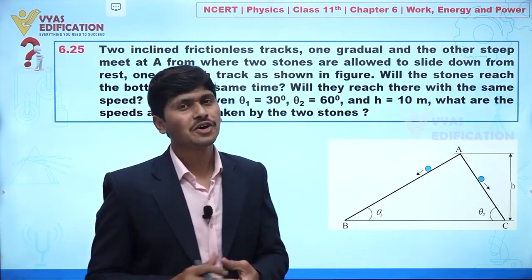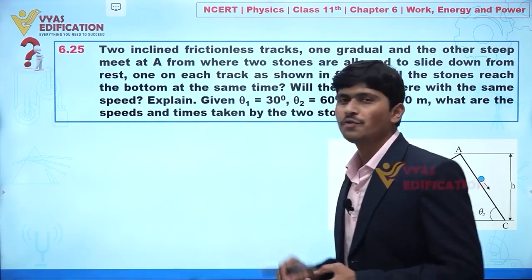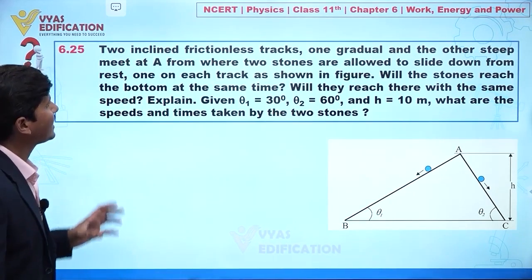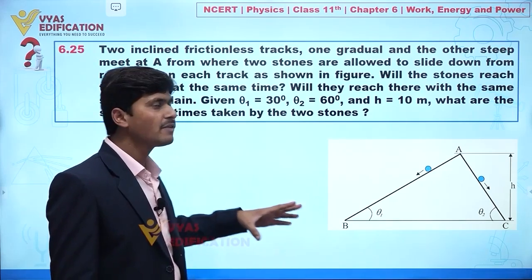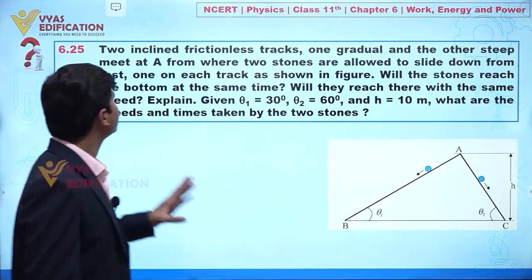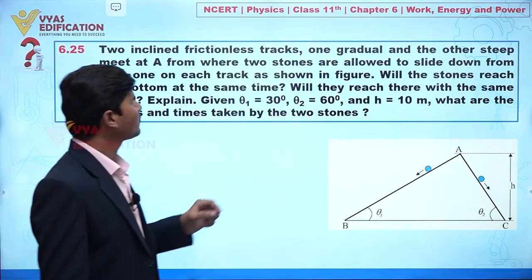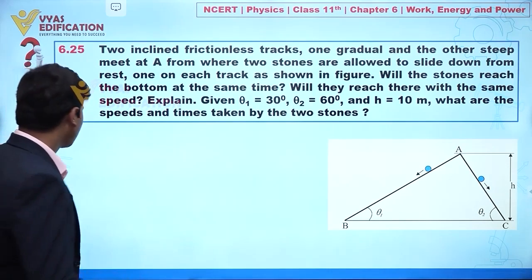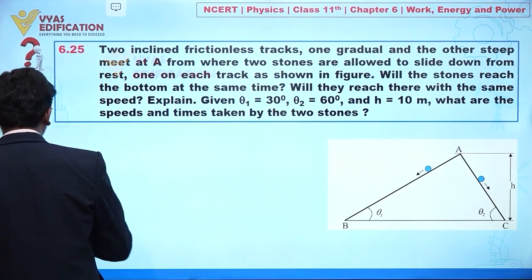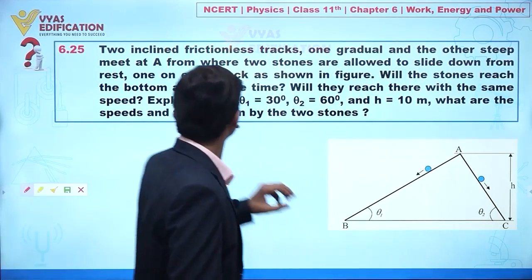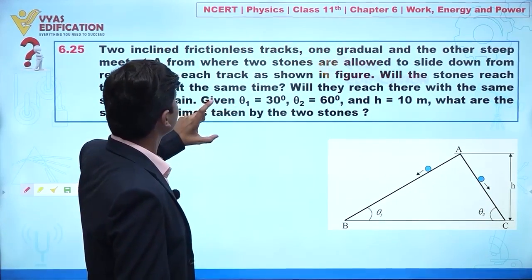Now dear student, we are going to solve question number 6.25. In this question it is given that we have two inclined frictionless tracks, one gradual and the other steep, meeting at a point A, from where two stones are allowed to slide down from rest. First let us try to understand this problem. Initially, these two are stones.